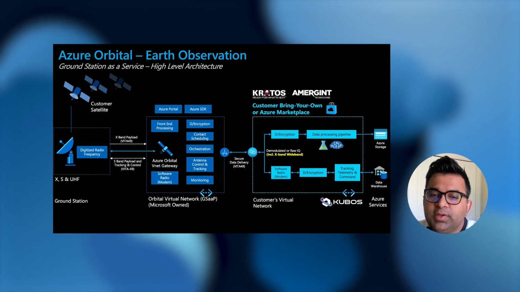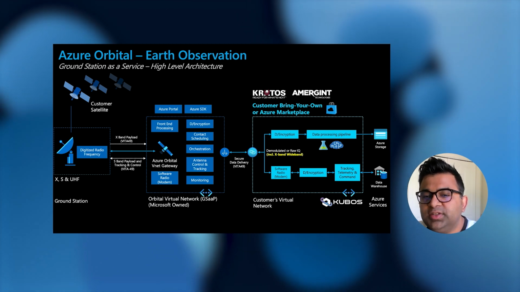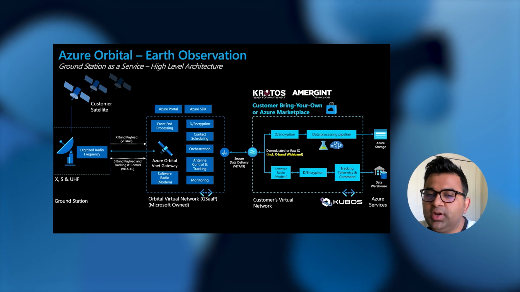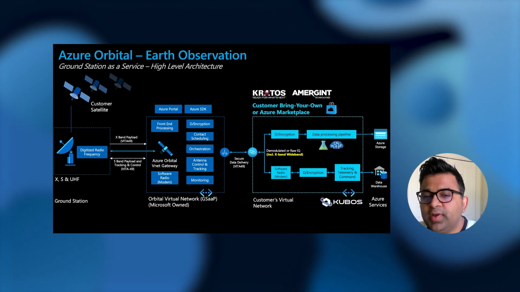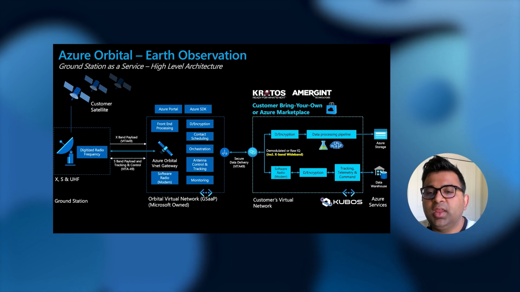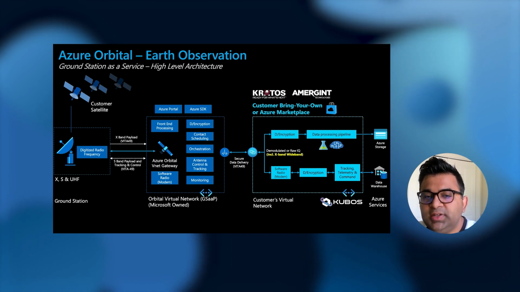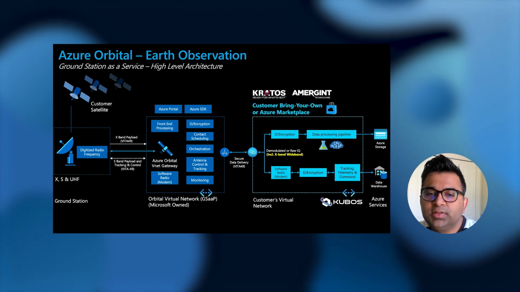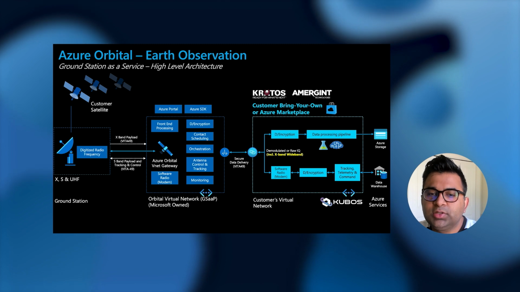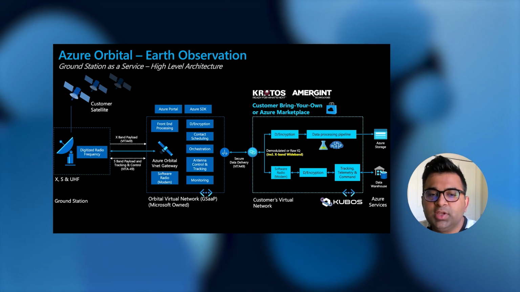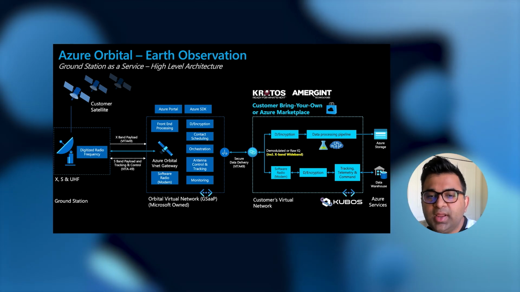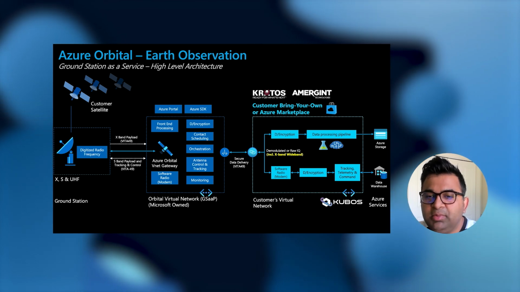Orbital also delivers full or raw wideband digitized radio signal to customers' virtual network. Just for perspective, raw IQ data for a full 450 to 500 megahertz radio signal can constitute a data stream of more than 10 Gbps delivered to the customer's virtual network in real time. We have partnered with our cloud modem partners, both Emergent and Kratos, to leverage Azure platform accelerations to be able to process huge amounts of data in real time in a highly reliable and scalable manner.